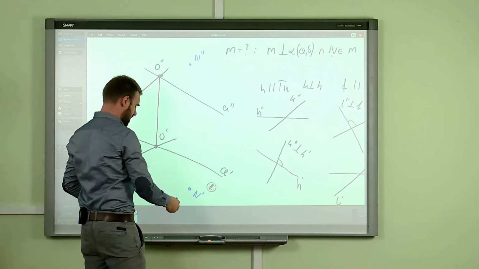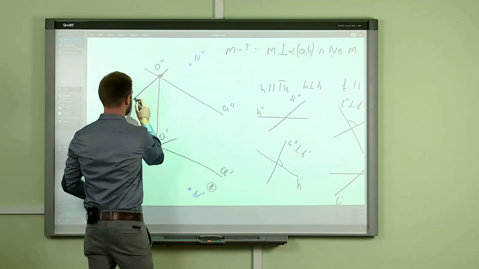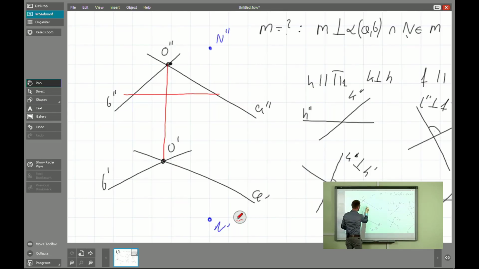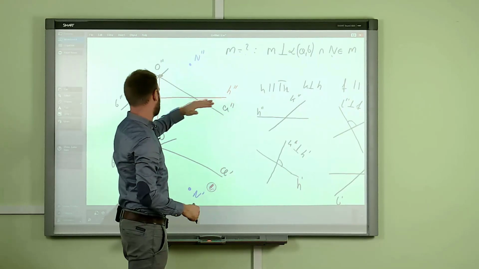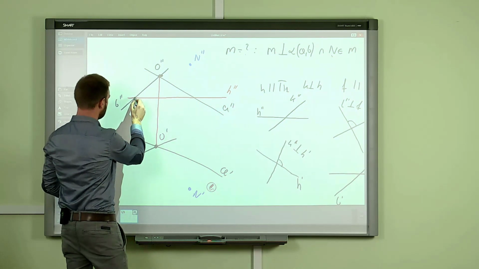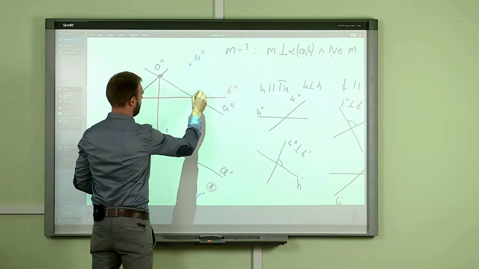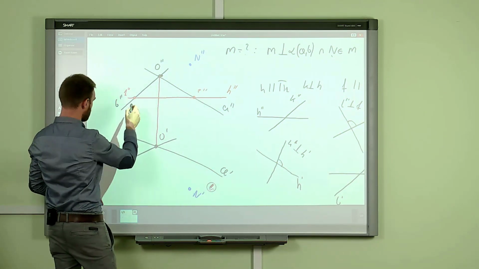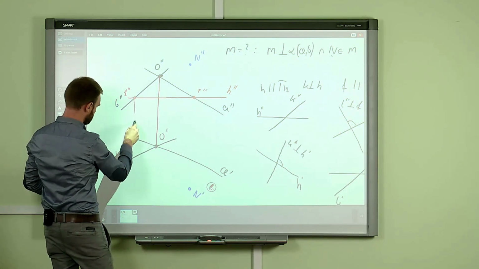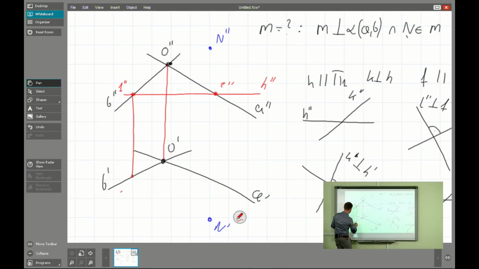That is why I will use the red color, and let's start with the horizontal line H double prime. We remember that the characteristic projection of the H line is on the elevation plane, or elevation view, of course, and two auxiliary points, and let's transfer the point 1 prime, and the second one somewhere here.